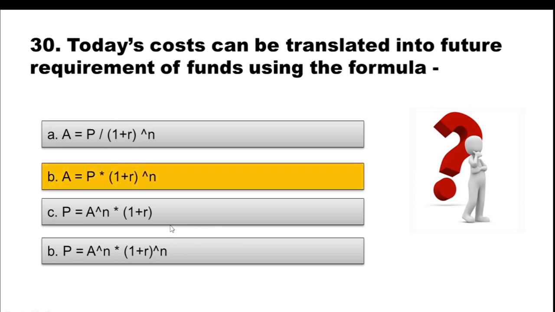And the correct option is A is equal to P into 1 plus R raised to power N. So when you have to convert the present value of your investment into future requirement of fund or future value, we often use this formula where we calculate the amount as principal into 1 plus R, where R is representing the rate of interest and N is representing the time period.